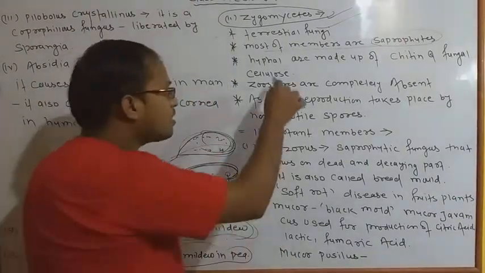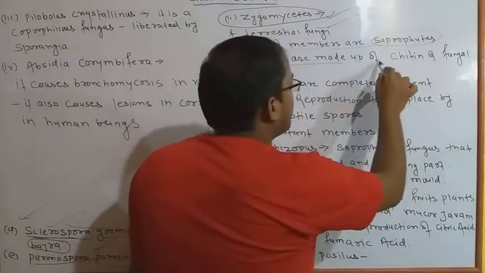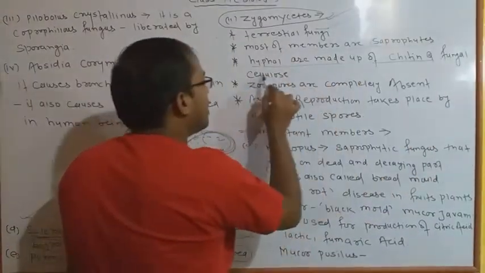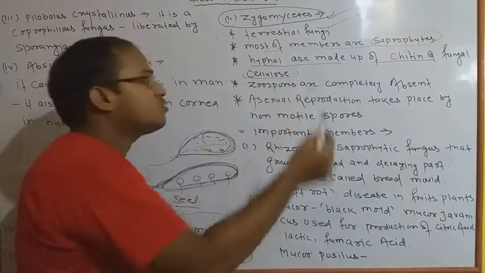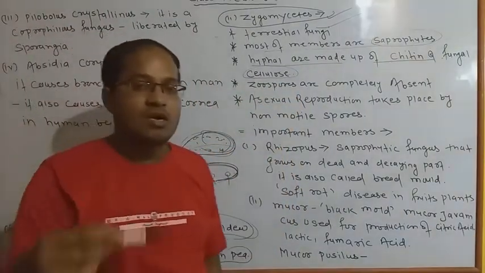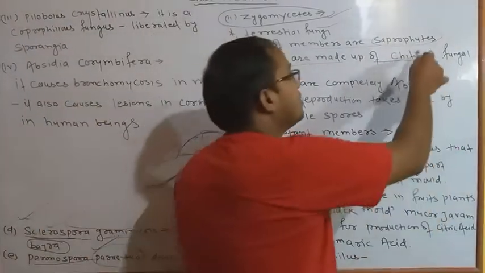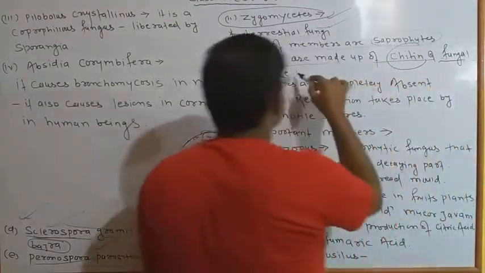Okay, next, hyphal walls are made up of chitin या fungal cellulose. इनकी जो सेल वॉल होती है, जनरली सेल वॉल आउटर कवरिंग, are made up of chitin या फिर फंगल सेलुलोज की बनी होती है.